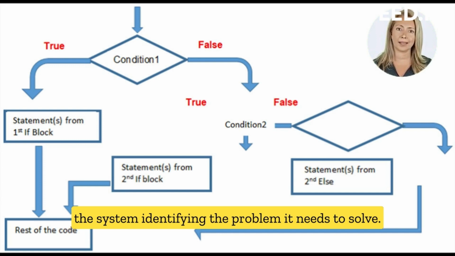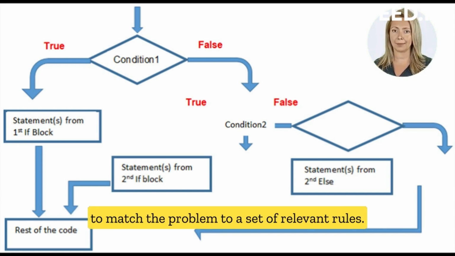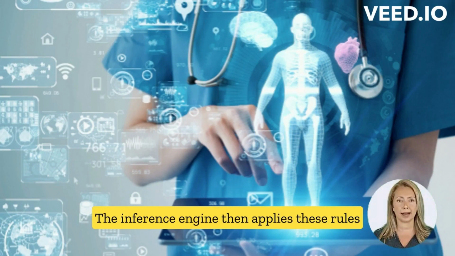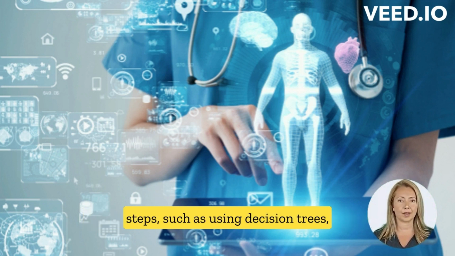The process of using a rule-based system to make a decision or provide a solution begins with the system identifying the problem it needs to solve. The system then uses the knowledge base to match the problem to a set of relevant rules. The inference engine then applies these rules to the problem, following a set of predetermined steps, such as using decision trees, to reach a conclusion or solution.